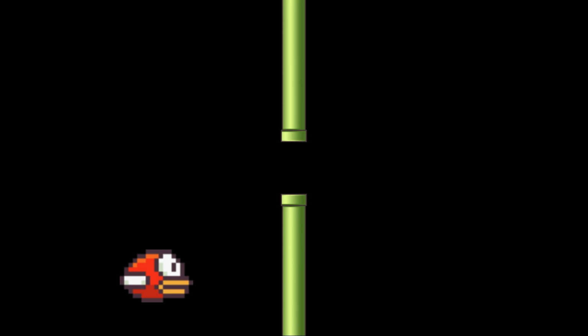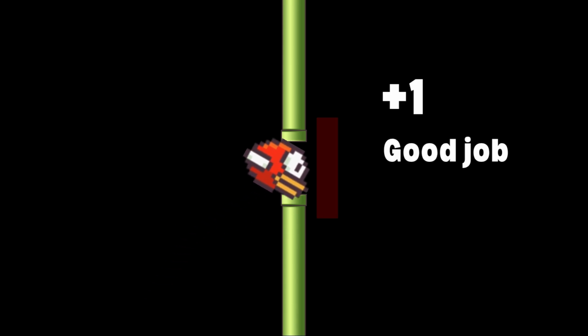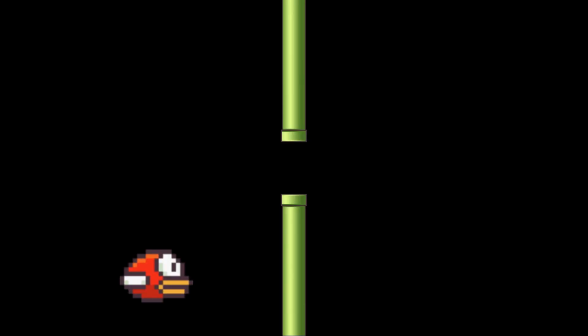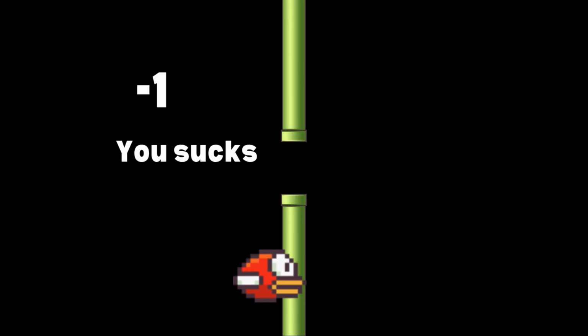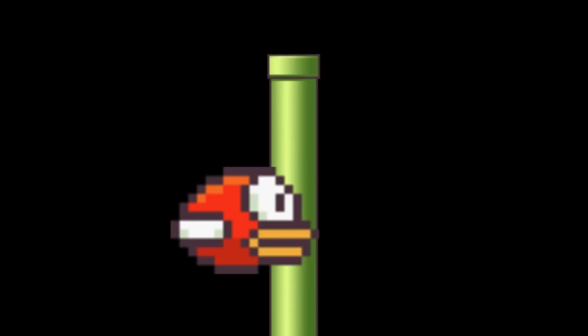Anyway, the bird again. Here, we've got a pipe and then we put an area after the pipe. So now, when the bird passes the pipe and touches the area, we tell the bird, you did a good job. So we give the bird a reward. Then the bird will know, oh, this is good. But on the other hand, let's say the bird touched the pipe and then we subtract from the bird's reward. We tell the bird, you suck, don't do this. Then the bird will know, alright, I should avoid this.